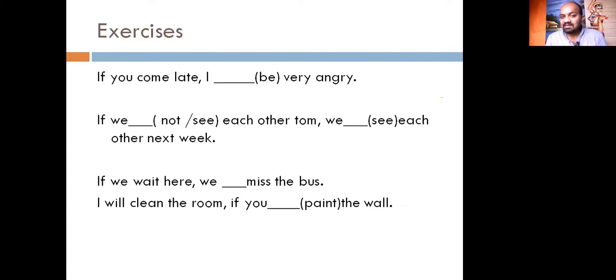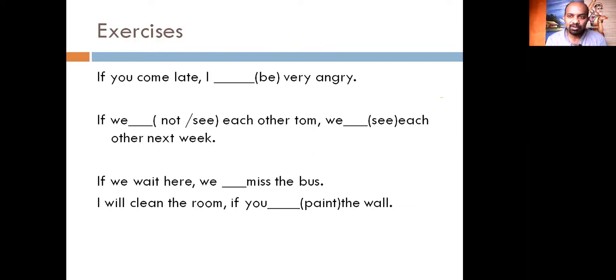If we wait here, we will miss the bus. I will clean the room. I said you can put it the other way around. You can bring the clause here and there. I will clean the room if you paint the wall.